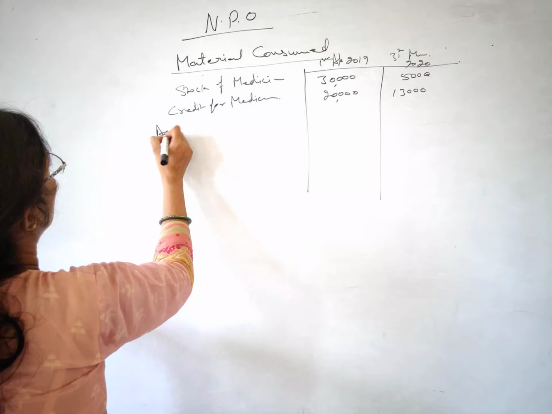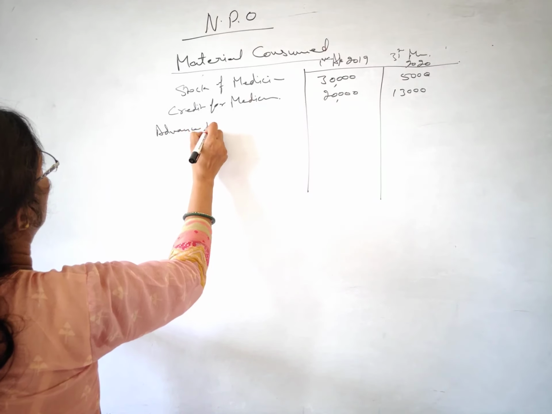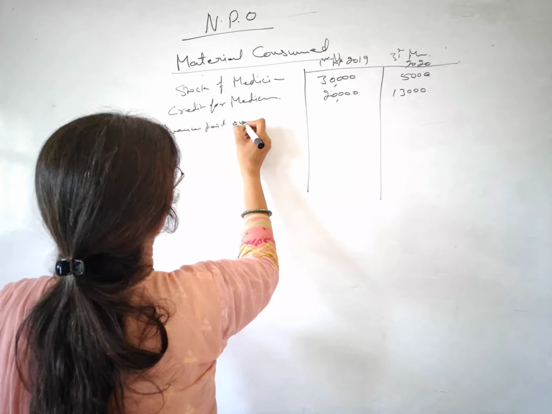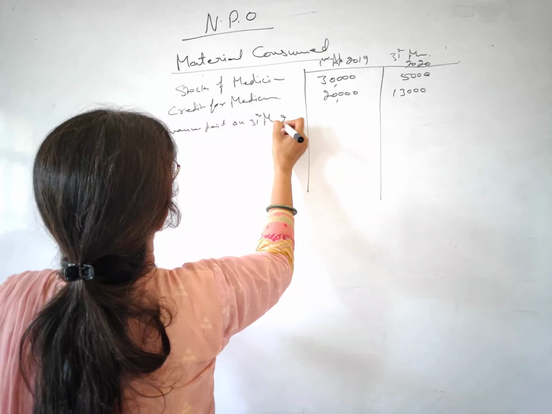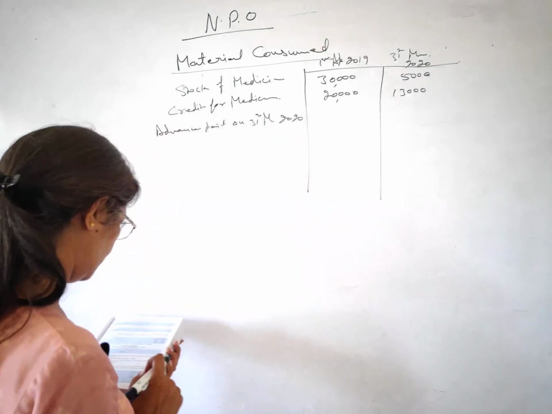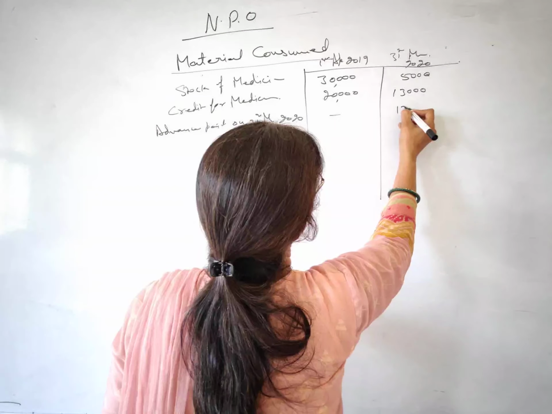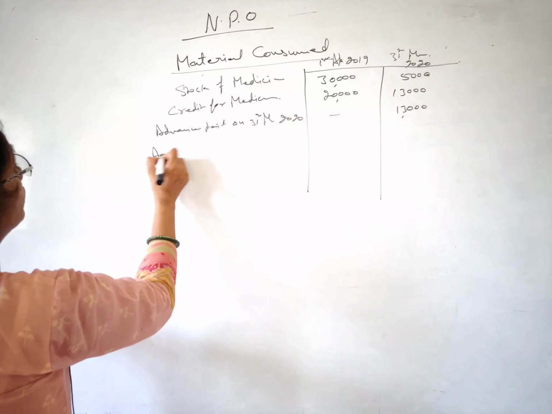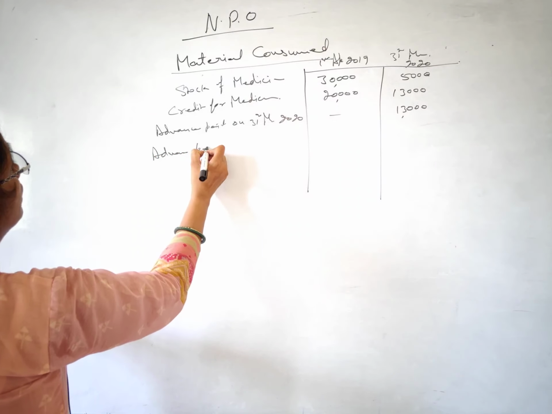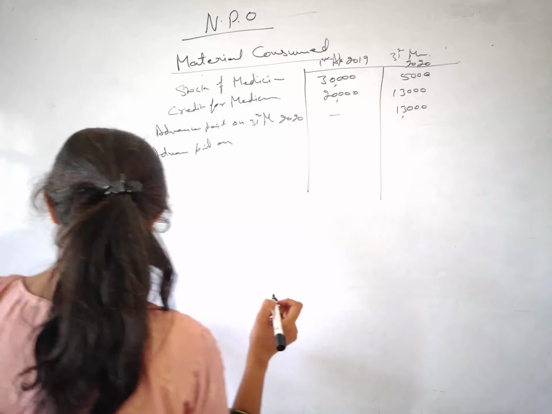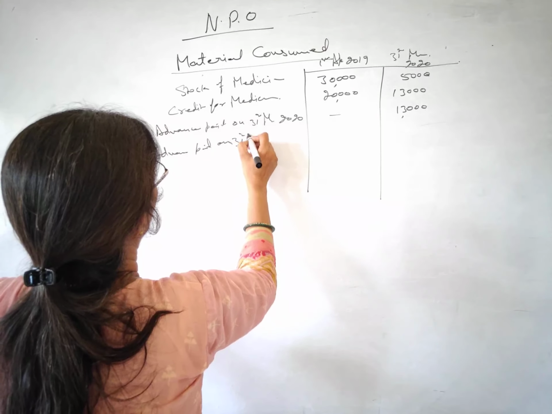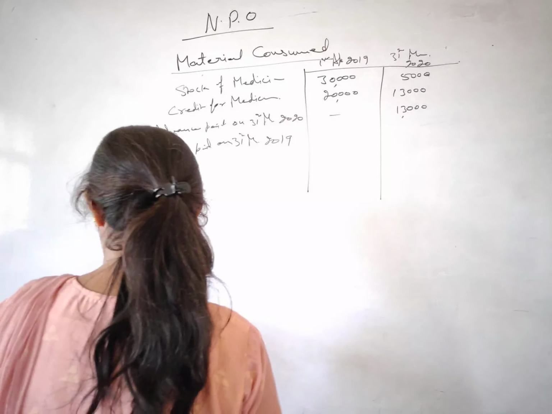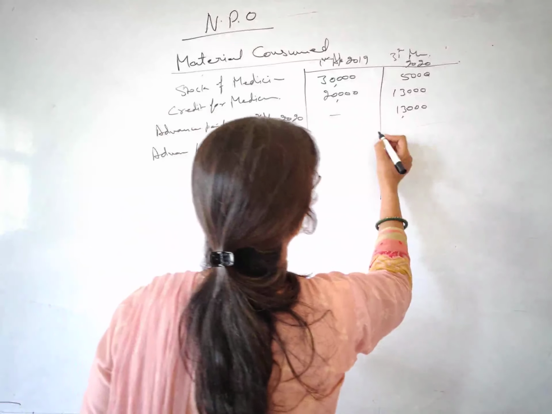Then advance paid for medicines on 31st March 2020, it's 13,000 again. And here also this is advance paid on 31st March 2019. It is 2,000.